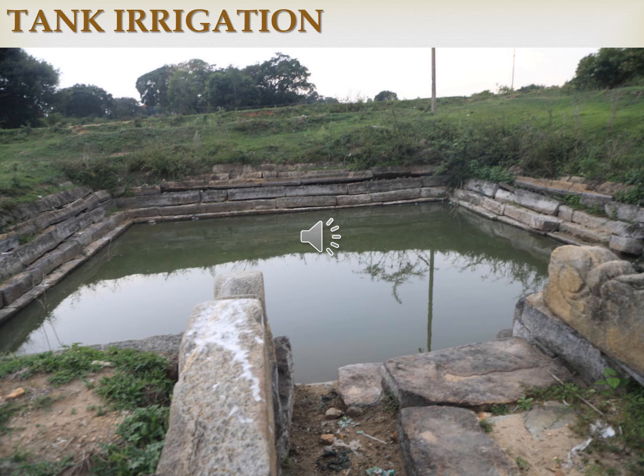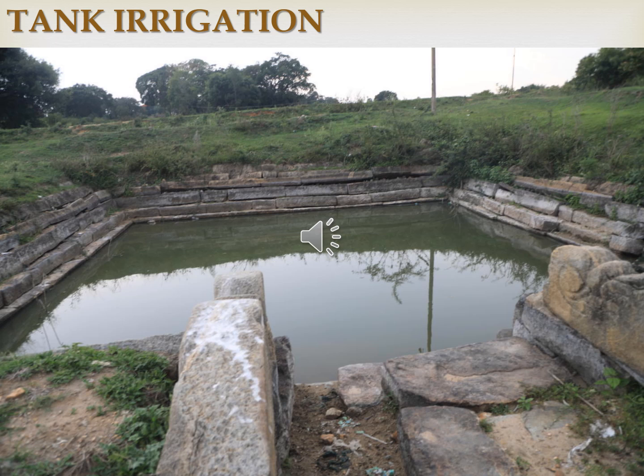So a tank is a natural or man-made hollow on the surface developed by constructing a small bund around it across a stream, across a water flow. It is used to collect and store water for irrigation and other purposes.